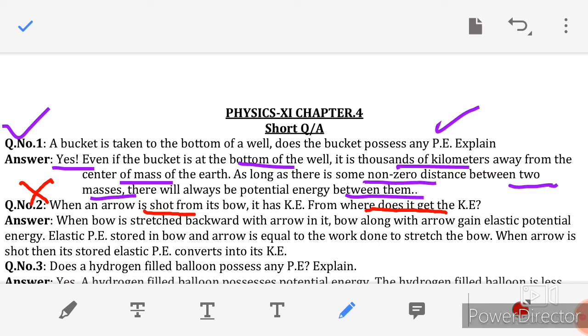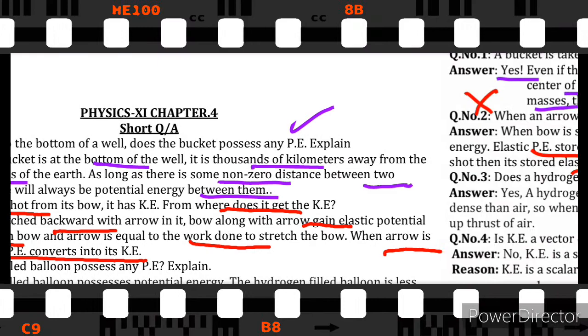So the answer is when a bow is stretched backwards with an arrow in it, bow along with arrow gain elastic potential energy. Elastic potential energy stored in the bow and the arrow is equal to the work done to stretch the bow. When an arrow is shot, then its stored elastic potential energy converts into the kinetic energy. So this is the question number 2.